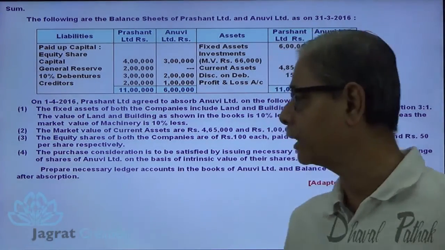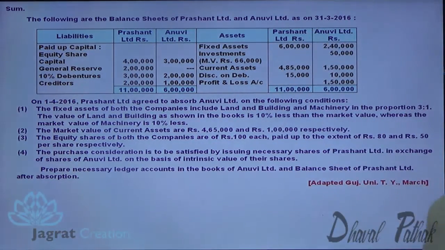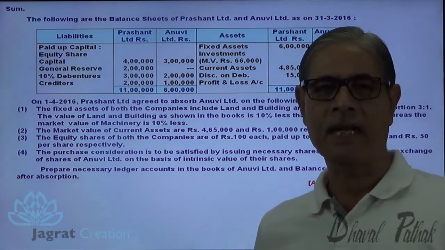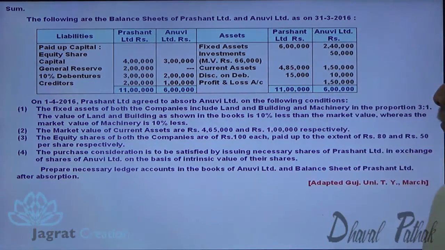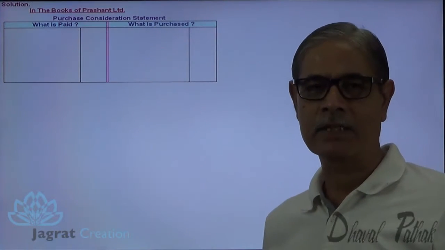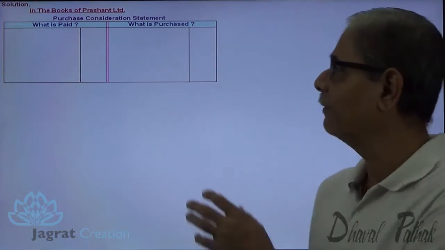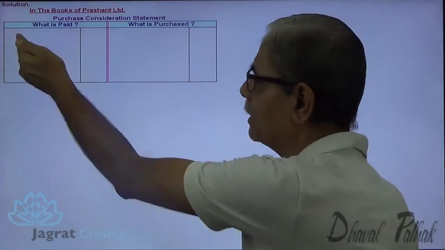That's an important point. Now after explaining these details, let me start preparing the purchase consideration note. So here I prepare in the books of Prashant Limited what is purchased, the net assets purchased, that of Anuvi Limited. I will record it here. This note is separate, this is separate.